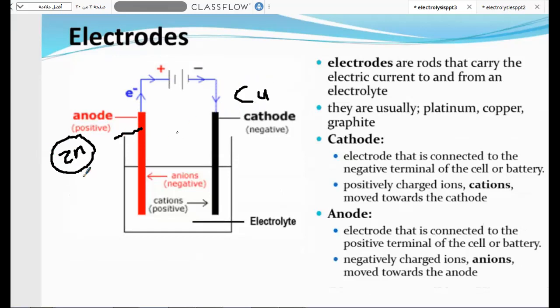The zinc in its normal state contains a number of positive charges equal to the negative charges, as an element. And the copper, also in its elementary state, contains positive charge equal to negative charge. But here, when we connect the positive pole of the battery to the zinc, we force the zinc to be positive.